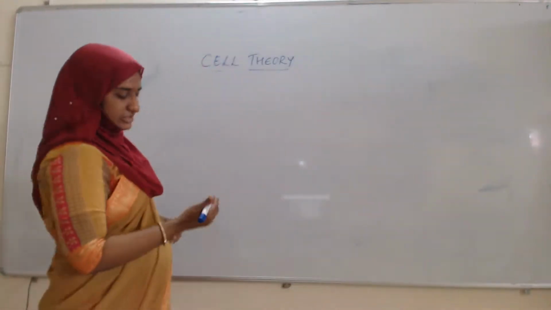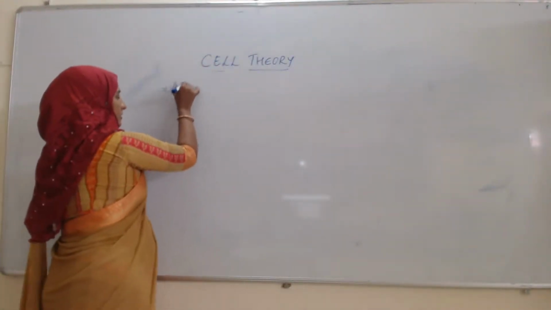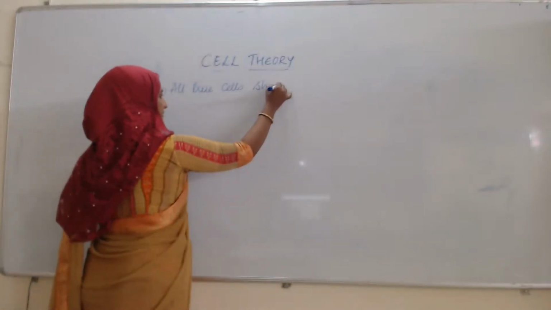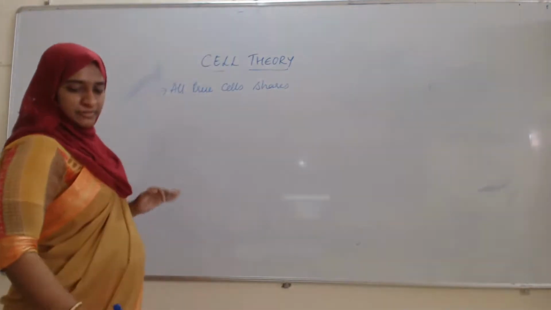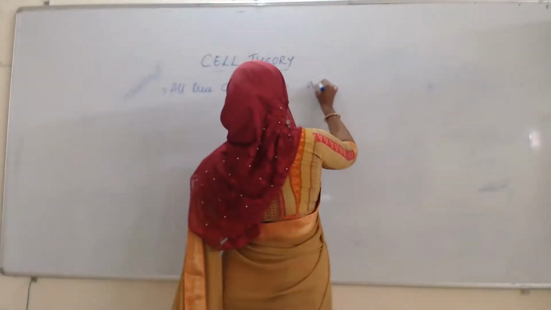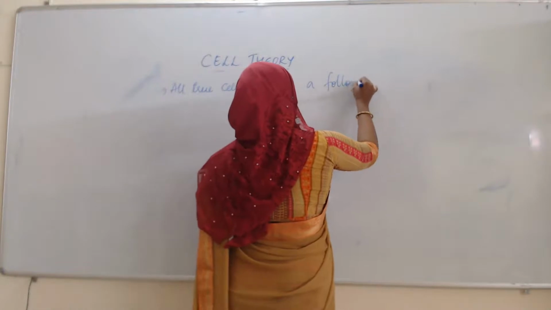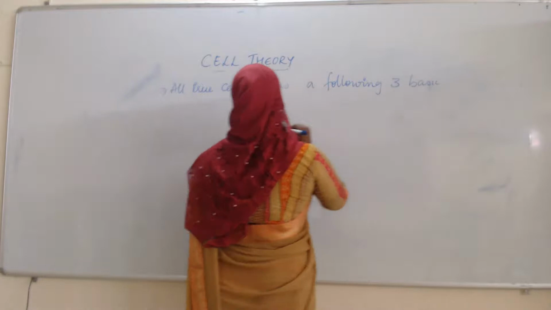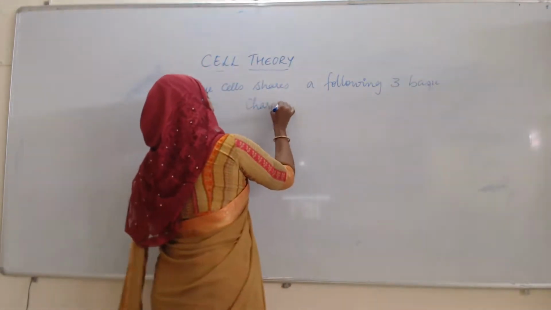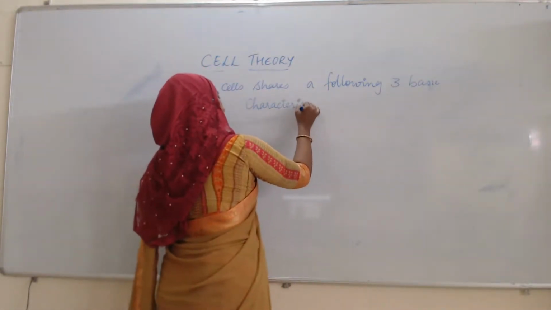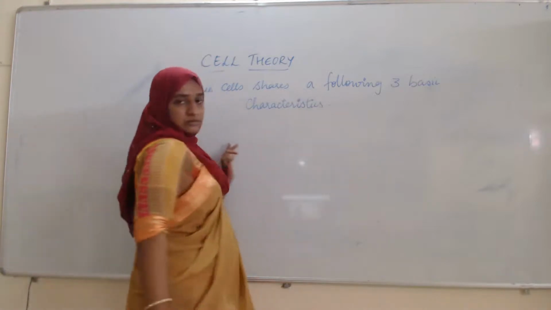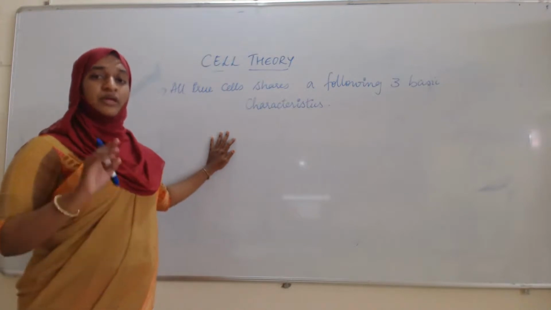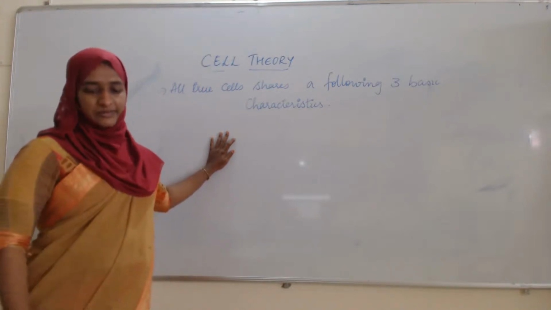All true cells share the following three basic characteristics. All the true cells in all living organisms will share some three basic characteristics.